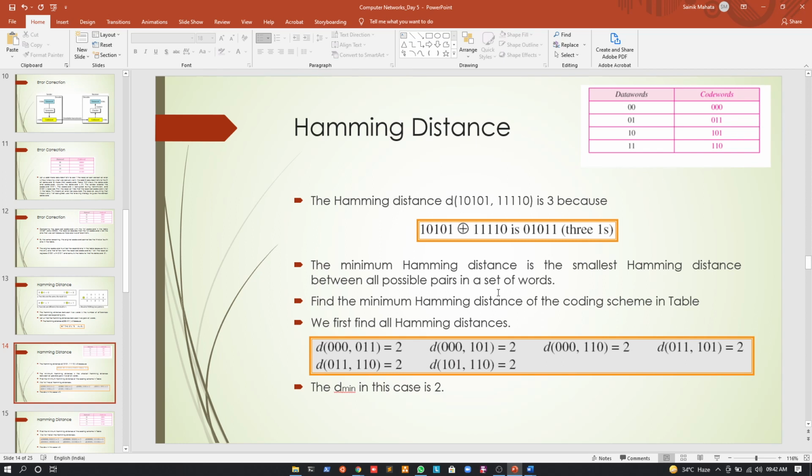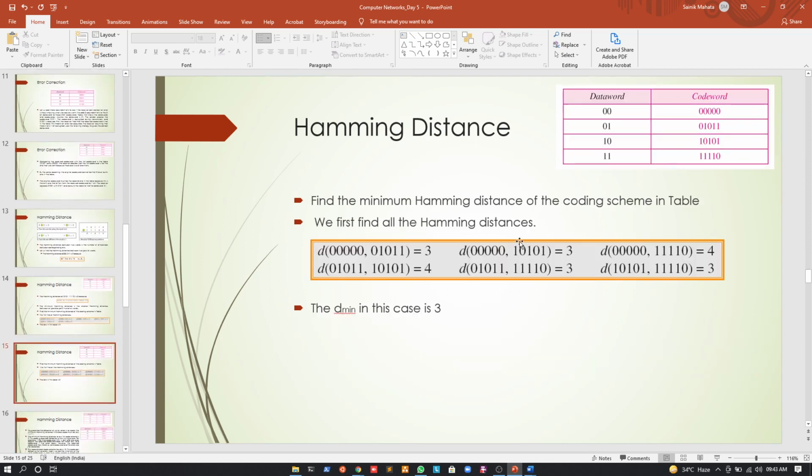After finding all the Hamming distances, we can see that the minimum Hamming distance for this scheme is actually 2. So we can say that the minimum Hamming distance, D min, in this case is 2. Okay. So just leave it at this, and we will move on to the next slide, and then we will wrap it up.